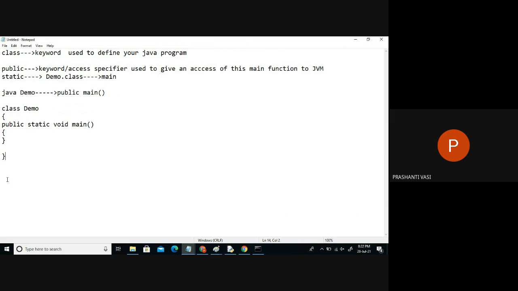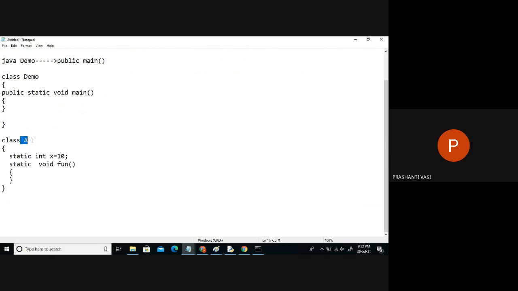As of now, whatever is static, if I write a class A, and inside it I take a variable like this, and I take a function, because you are already EC or CSC students, you know that we can declare variables and define functions like this. Whenever you declare or define a variable and a function with the static keyword, these two are associated with class A. This variable belongs to class A, which means I can access it through the class name dot x, or the class name dot function.